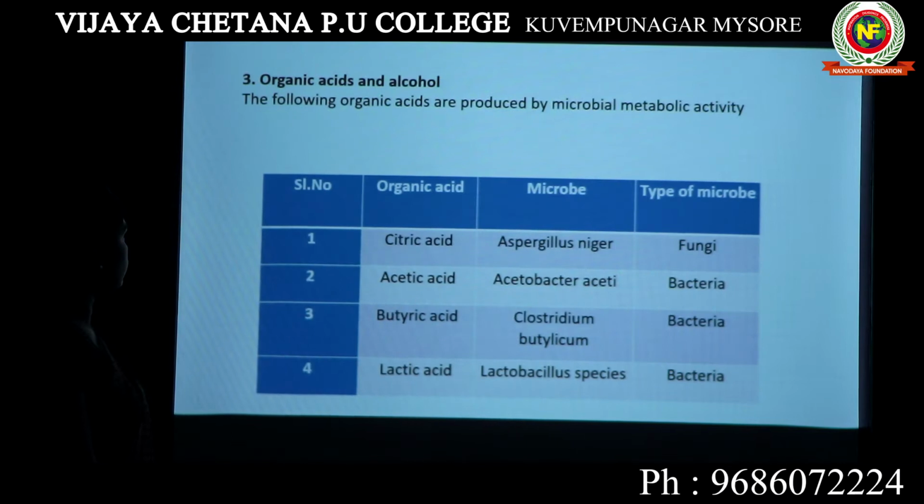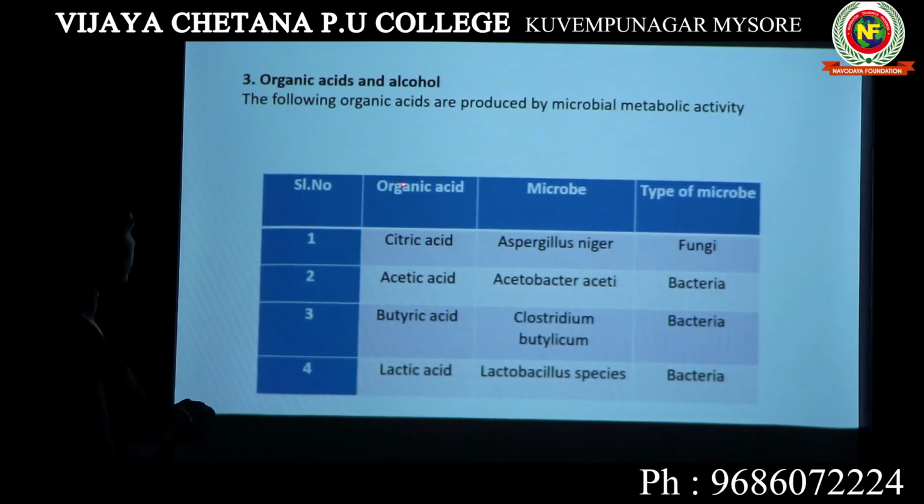So today's class we will study about another type of industrial products that are produced by microorganisms. Okay, so those products are organic acids and alcohol. Organic acids and alcohol are the next category of industrial products produced by microorganisms.